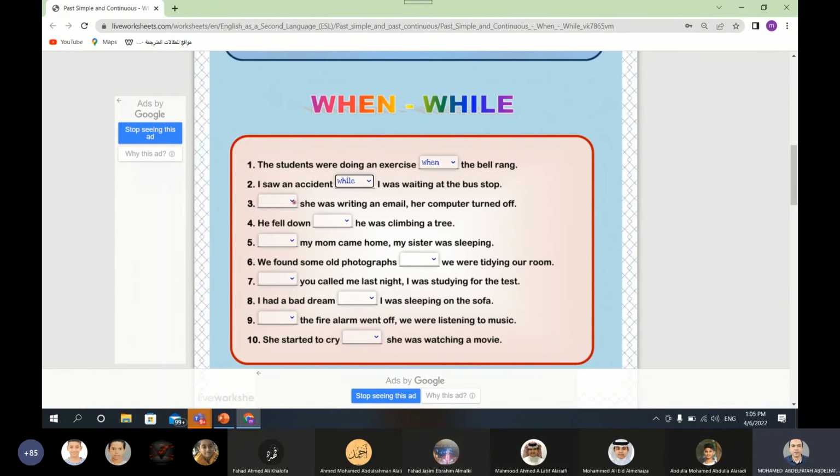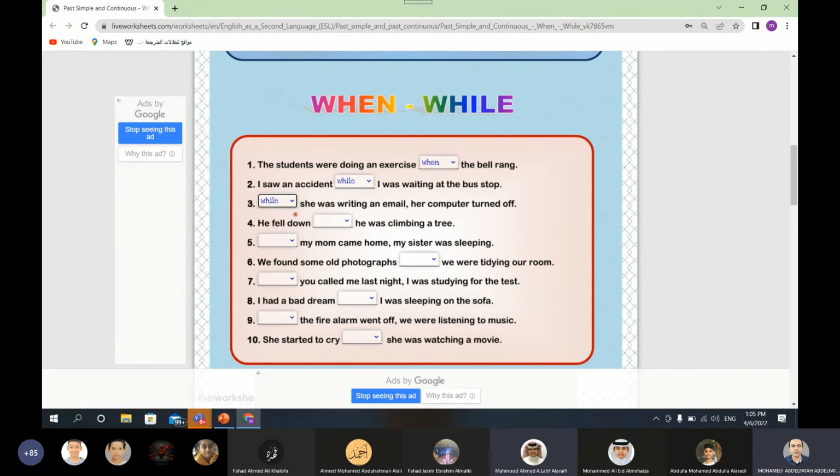Bravo. Number 3. She was writing an email. This is the first action. Her computer turned off. What happened while she was writing the email? The computer turned off. We use the past continuous with what? When or while? While. Bravo. While she was writing an email, her computer turned off.